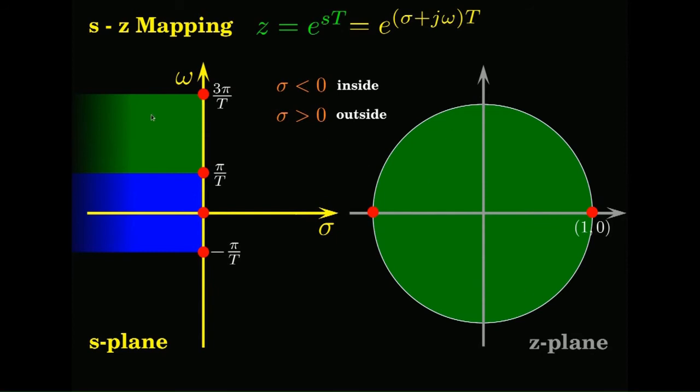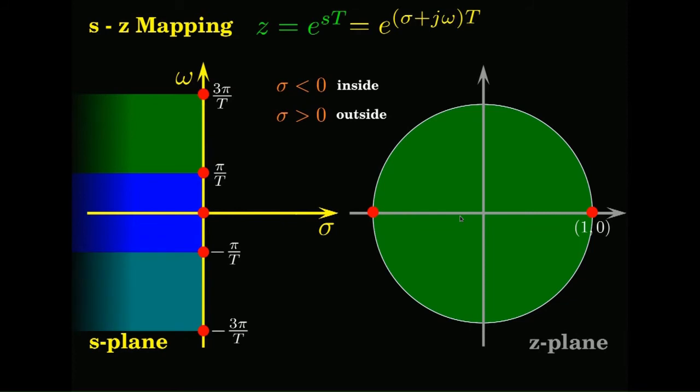So this would overlap onto this, and if I am having another strip that will also overlap onto that, so on infinitely. So you have infinite disks. In every disk the inside is the stable zone, the outside is the unstable zone. So all our focus should be on this unit circle and the inside of the unit circle. Henceforth, of course, we will no longer be looking at the S plane.